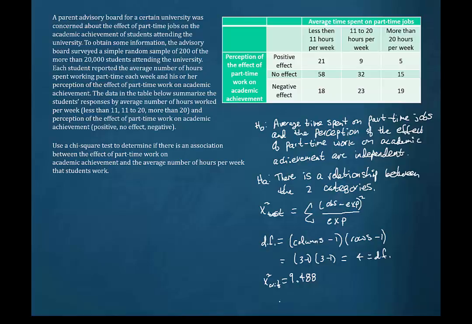Now we can use StatCrunch, or we can use the TI-84 calculator to find the chi-square test value. If we're going to use the TI-84 calculator, TI-84 or 83, what we'll need to do is access the matrix function. And when we get there, we're going to need to define the number of rows by the number of columns for a matrix. So the thing that we have to remember is that we have 3 rows and 3 columns here.